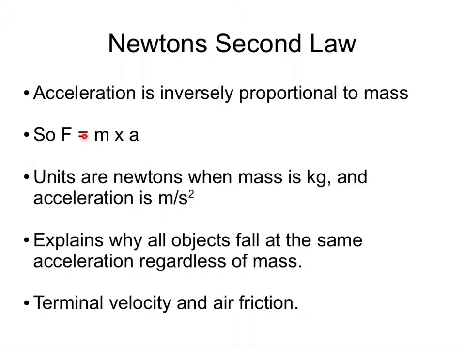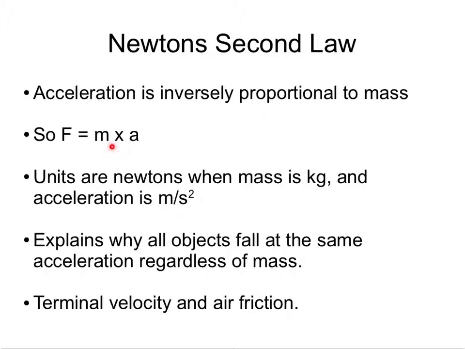Now, this explains why all objects fall at the same acceleration regardless of their mass. Because if the mass is greater, then the gravitational force is greater, so the acceleration ends up being the same. And there's a more extensive explanation of this in the text.